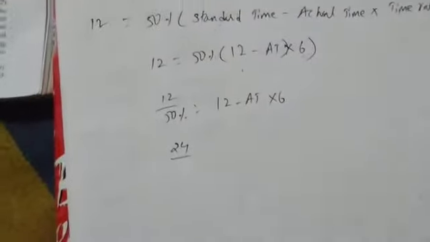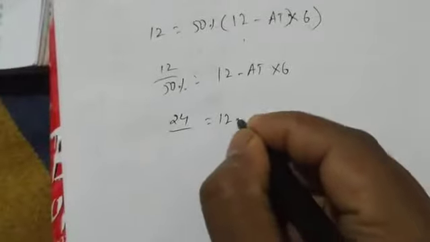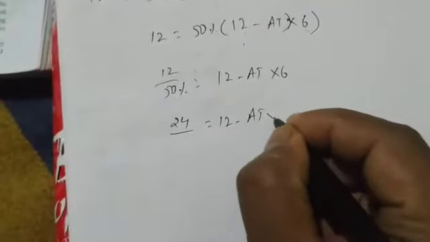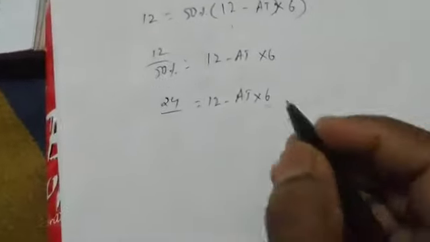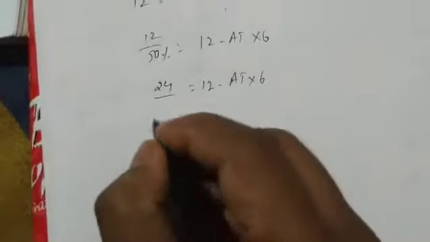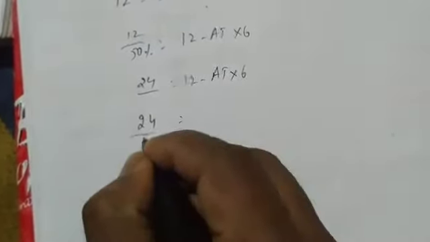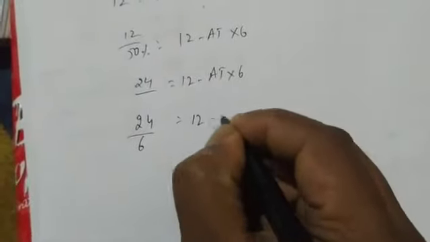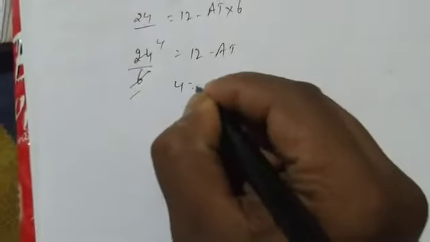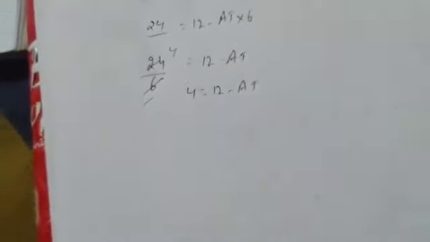Okay, so that 24 I have written equal to 12 minus 80 into 6. Again this is in multiplication. On the other side, this will come into the denominator, it becomes 6, 12 minus 80. So 6 1s are 6, 4s are 24, so 4 equal to 12 minus 80.